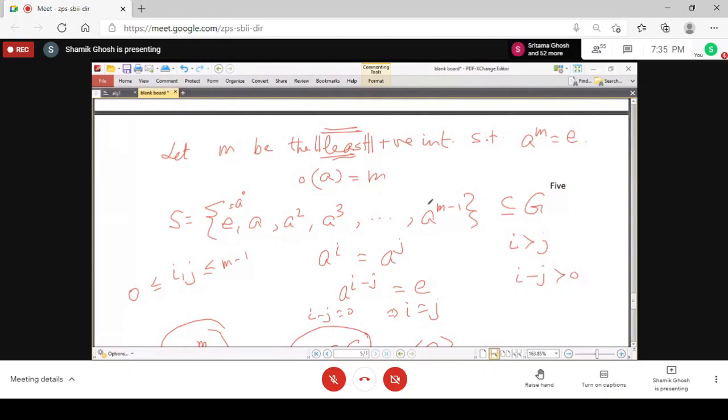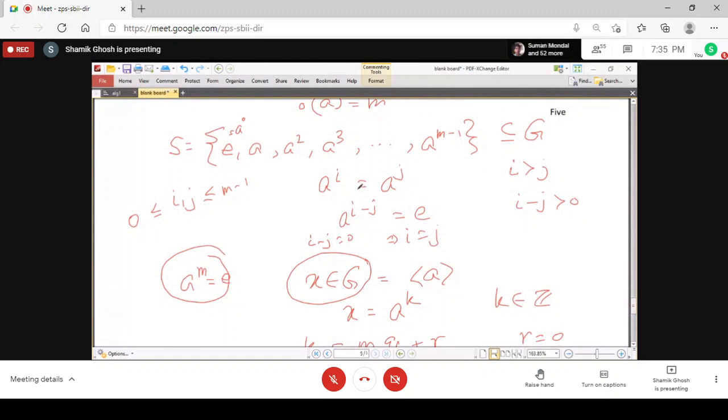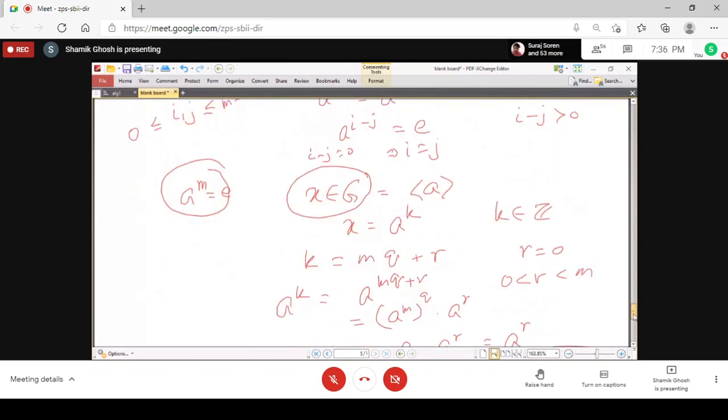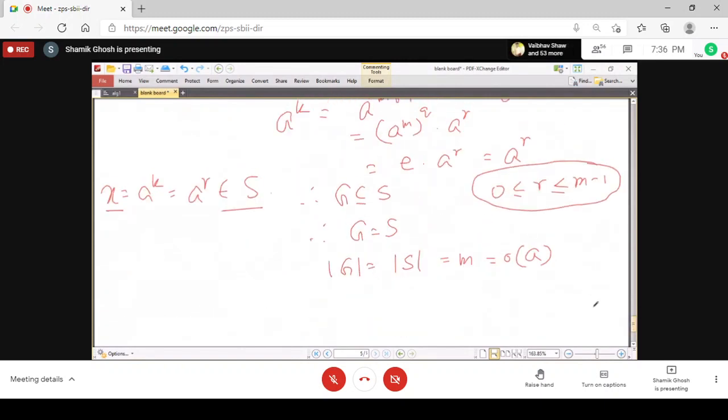Then we generate the set S from a to the power 0 to a to the power m minus 1, and we notice that any two elements of this set are not equal. They are all distinct, so this set has m elements. Then we take any arbitrary element of the group, which is a power of A, and by the division algorithm it is equal to some power of A lying between 0 and m minus 1. That means the element belongs to S, so the whole group belongs to this set and is actually equal to the set, and so the order of G is equal to the order of A.